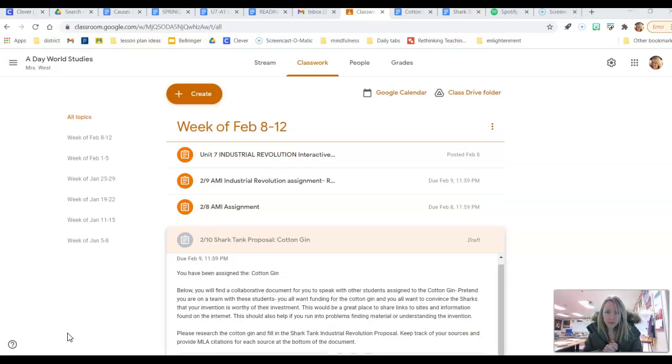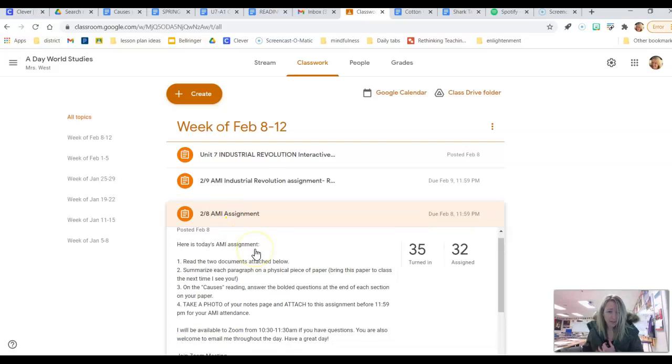A couple housekeeping things we need to talk about before we get into today's assignment. Number one, if you have not completed your test revisions yet and you need to retake the test, if you earned below an 85%, this is required. You need to email me today to set up some way of getting that done and talk with me about getting that done.